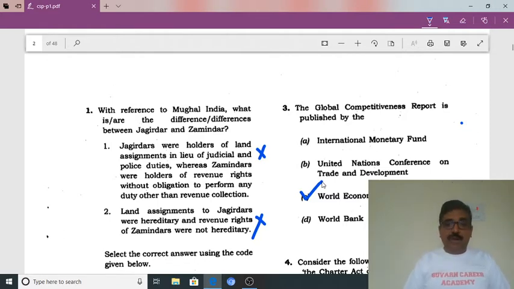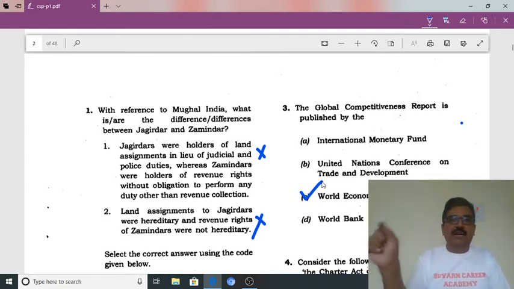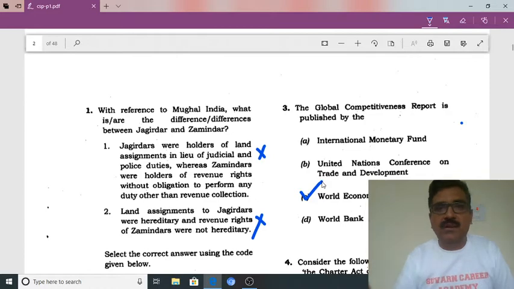And one more very important, this year it has come, that is the SDG gender index. SDG gender index is a very important index. So it is 95 for India for the year 2019. Friends, you please keep in mind all these things.